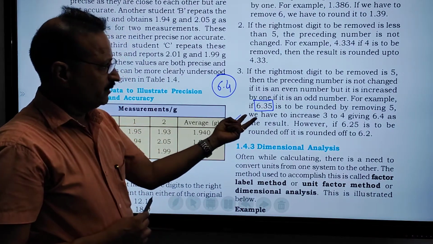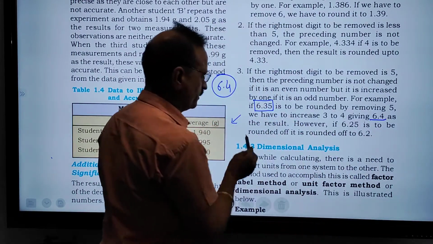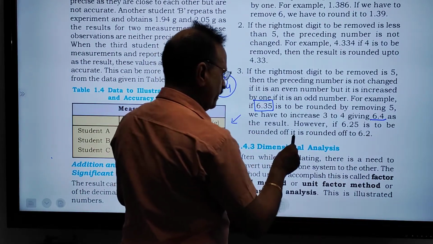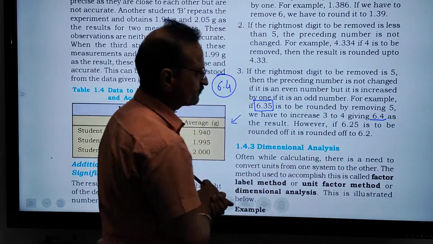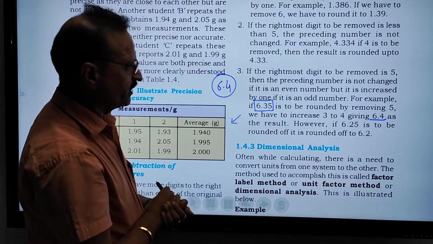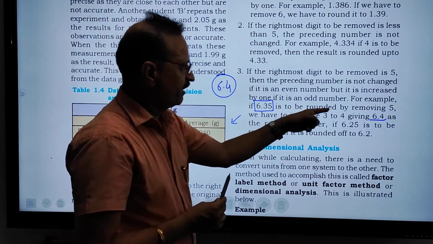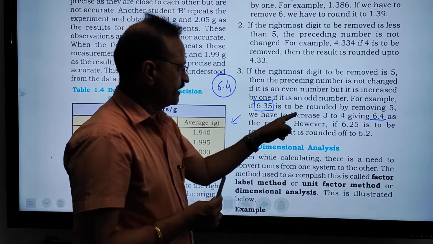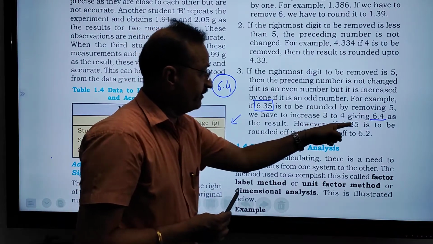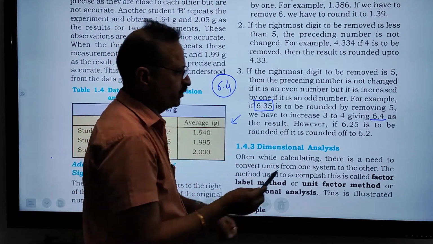But if it is an even number, suppose it is 6.25, the result, however, 6.25 is to be rounded. If it is rounded, 6.2. For example, if 6.35 is to be rounded by removing 5, we have to increase 3 to 4, giving 6.4 as the result. However, 6.25 is to be rounded off. It is rounded to 6.2.